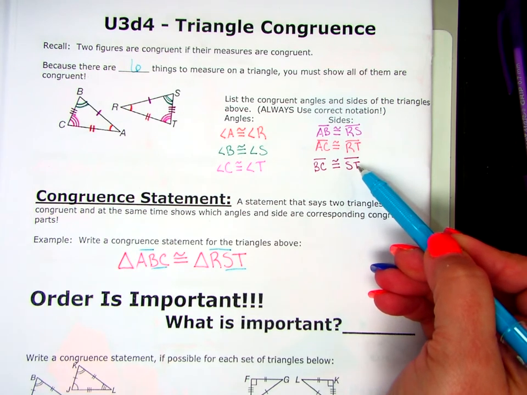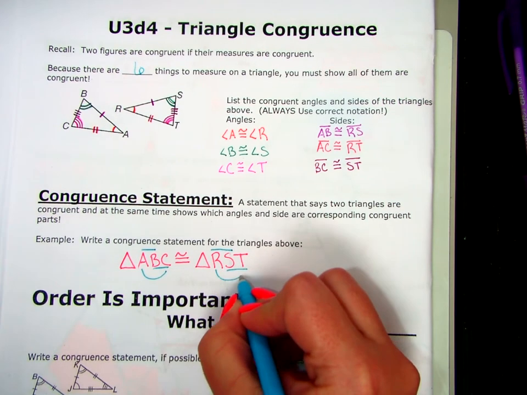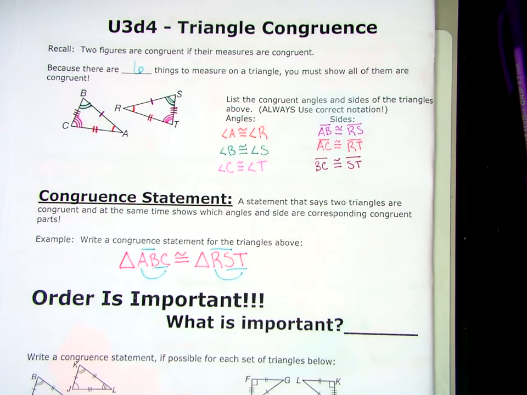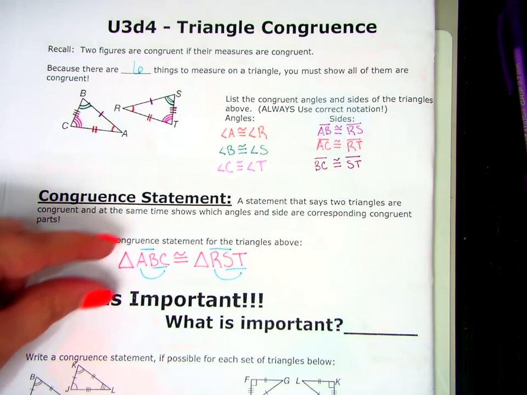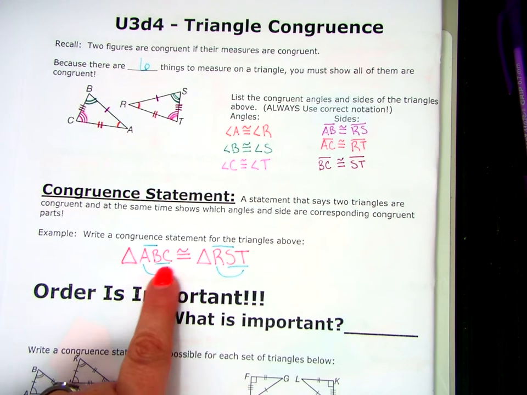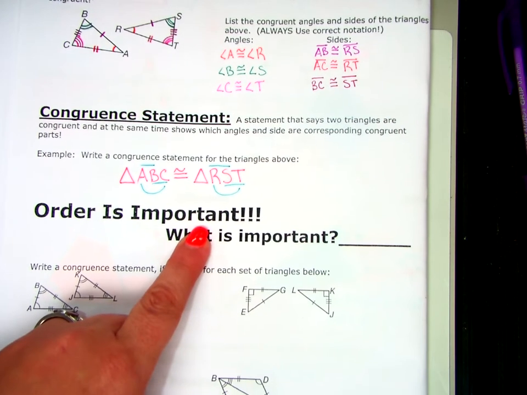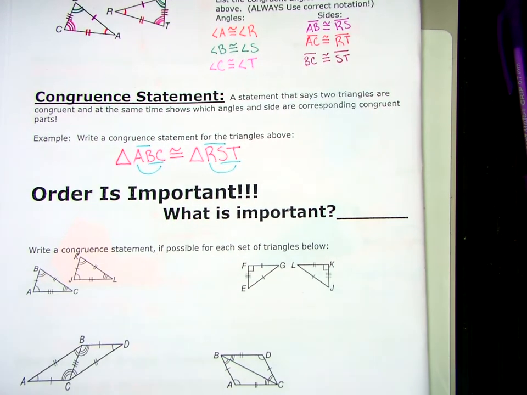And then to figure out what my third sides are, I look at my outside letters, AC and RT. AC is congruent to RT. So even if you don't have a picture, if you're given a congruence statement, you can tell what matches what. And because we're using this to figure out what matches, what's important? Order.